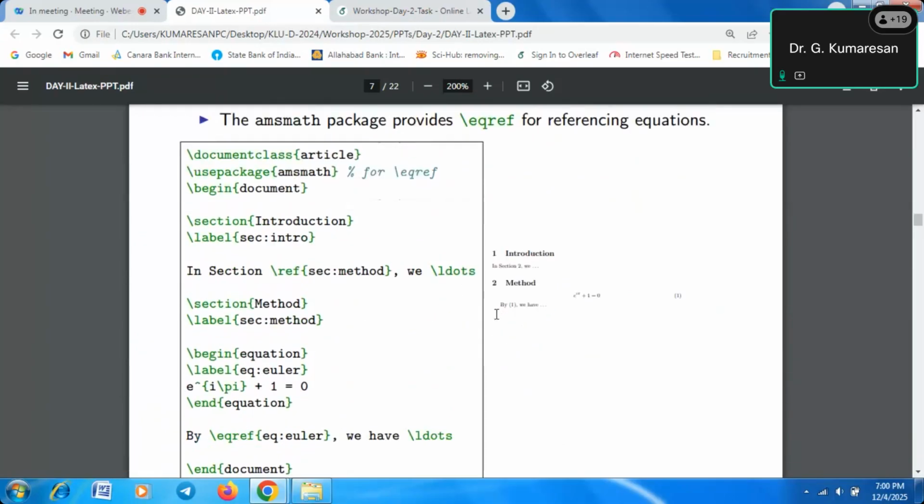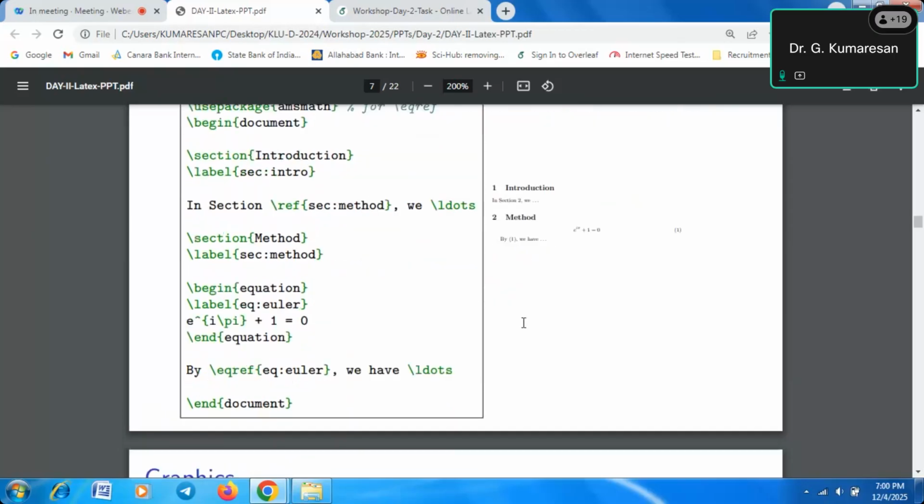So this is the way the section, subsection and references are referred to in any of your documents. These are all the commands, so you must utilize those commands, then you will get proper citations.